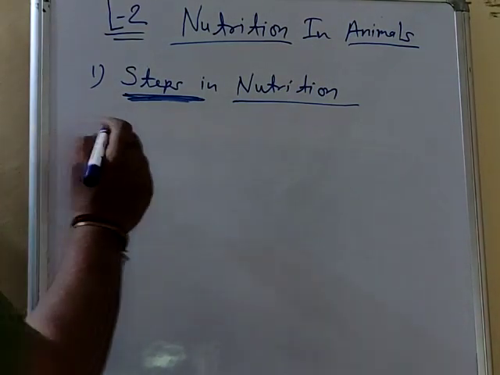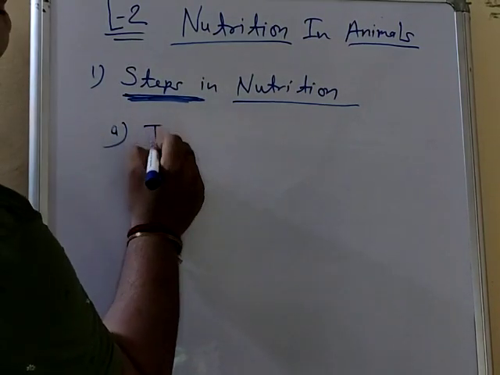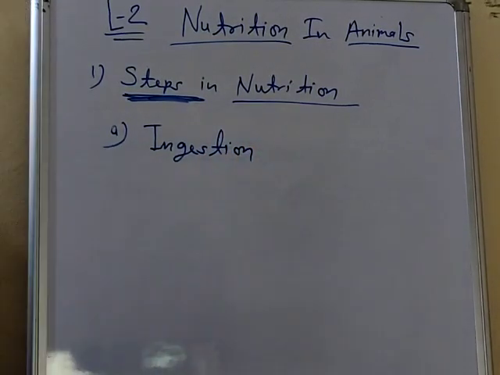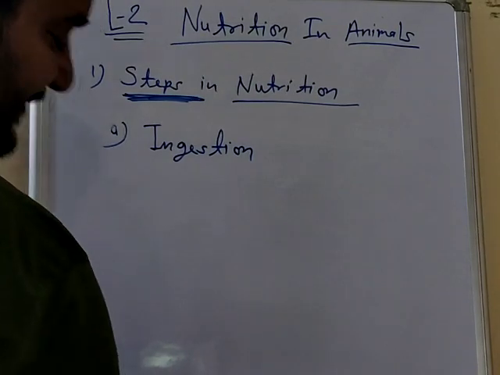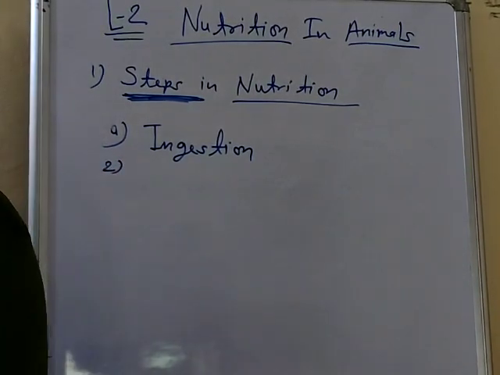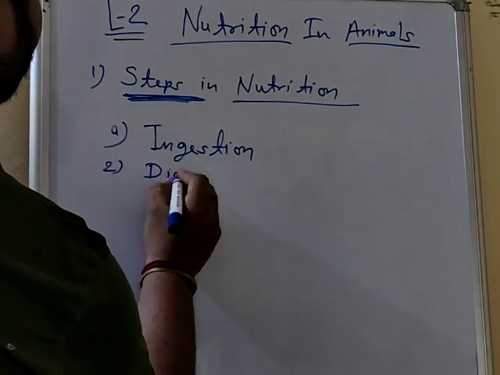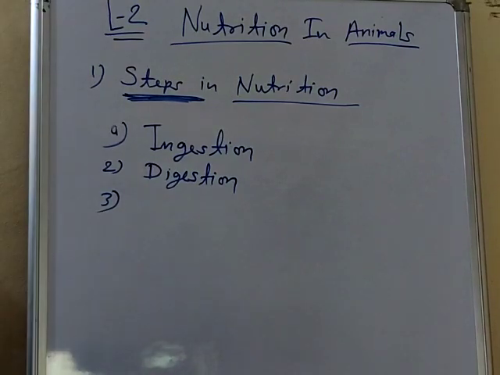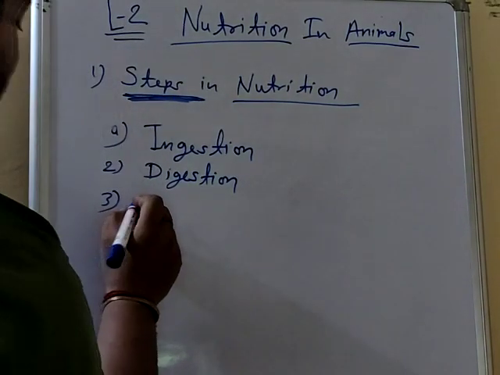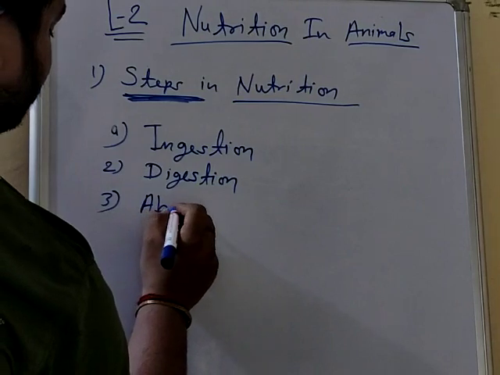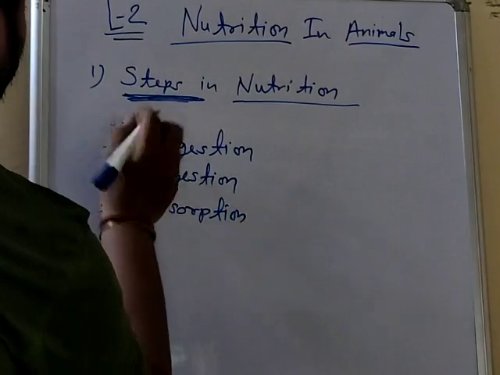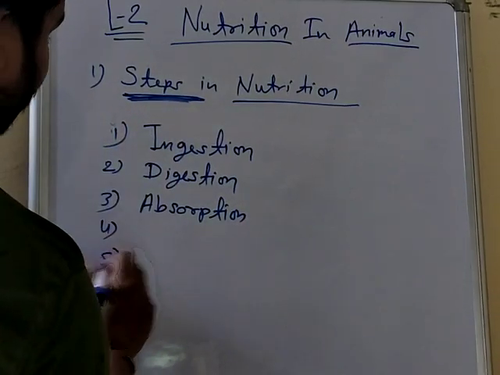First step is ingestion. What is the first step? Ingestion. Second step is digestion. What is the third step? Third step is absorption. What is the fourth step?